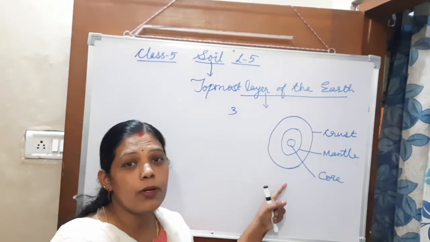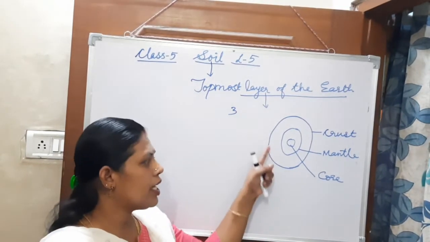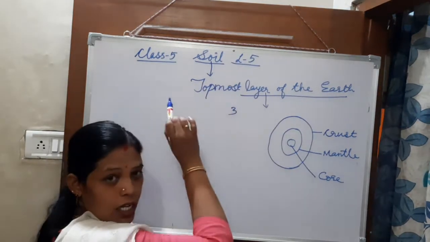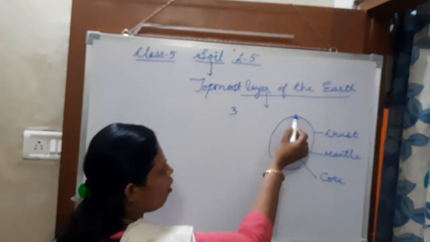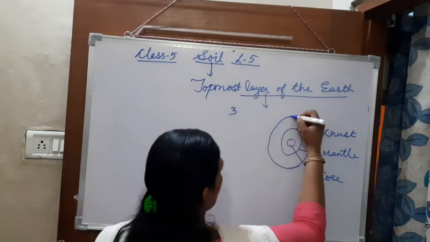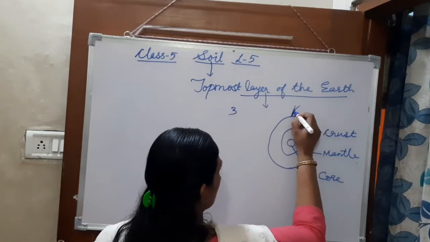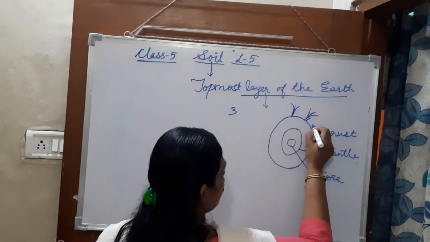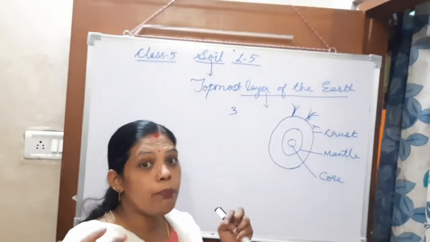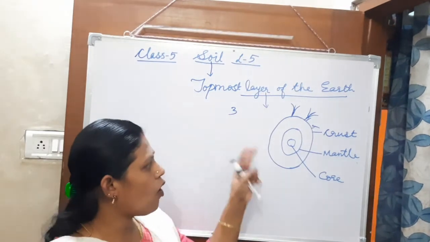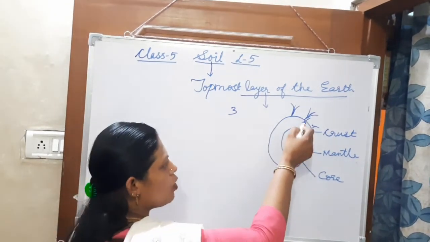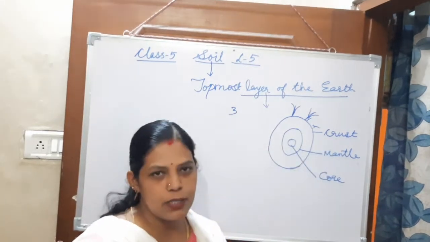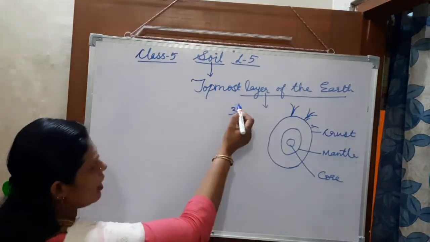That means if you talk about the structure of the earth, you can see these things. And if we talk about the soil, soil is present on the topmost layer. Here you can see the plants growing. Plants and even animals, oceans, and big rocks are all present on the topmost, that is the outermost layer of the earth. That is the crust portion, and that is where the soil is.